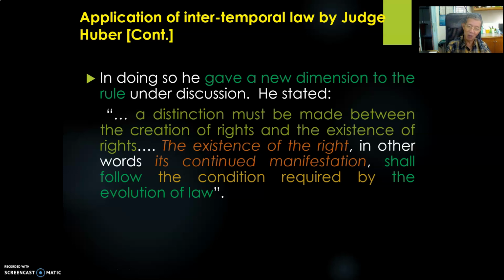The creation of the right could be decided by the old international law, the law which existed at that time. But the continued existence of the right, meaning whether this right is still valid now at the present time, is to be decided according to the present law. The evolution of the law means the law will evolve, right? The modern, current, present international law is to be applied. This is the new version of intertemporal law as far as territorial disputes are concerned. Okay.